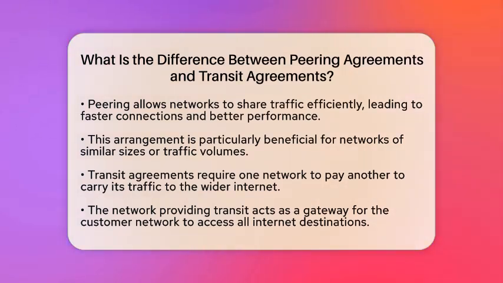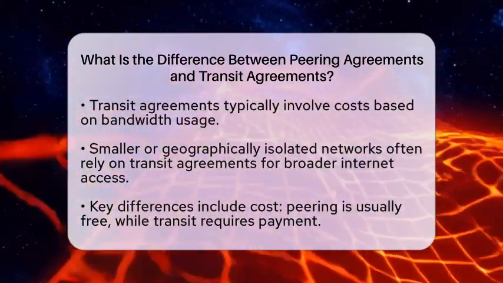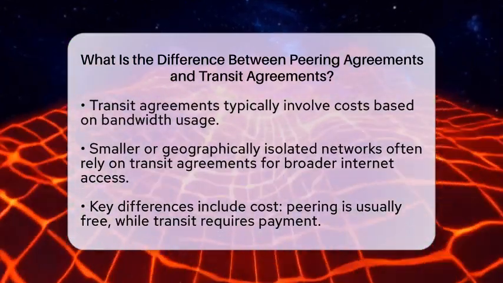On the other hand, transit agreements involve one network paying another network to carry its traffic to and from the wider internet. In this scenario, the network that provides transit acts as a gateway, allowing the customer network to reach all destinations on the internet. This is particularly important for networks that do not have direct peering relationships with every other network. Transit agreements typically come with costs based on how much bandwidth is used, making them a necessary option for many smaller or geographically isolated networks that need broader internet access.